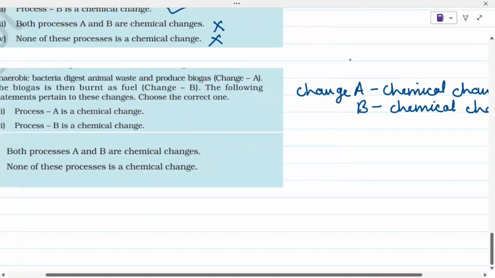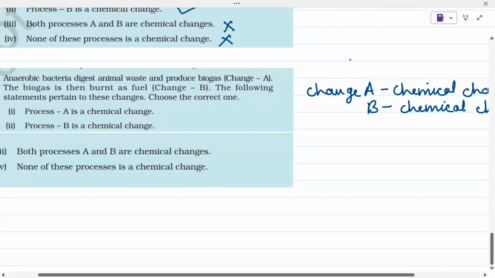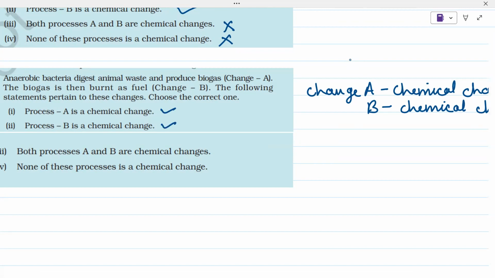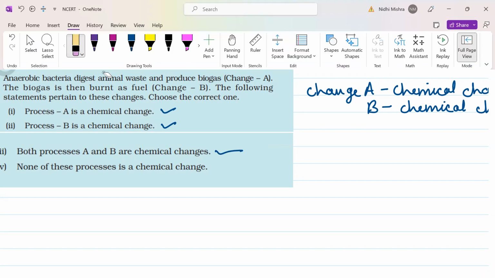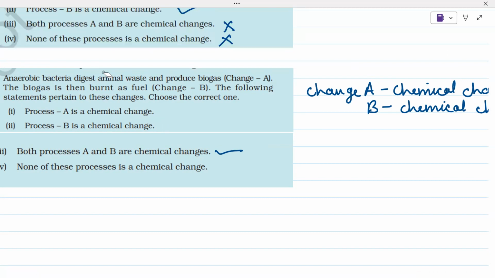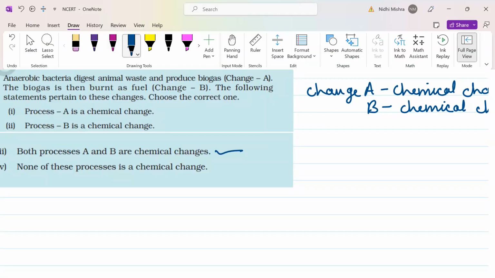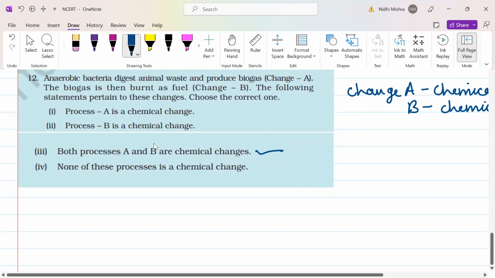So now let's see the options. Process A is a chemical change, process B is a chemical change. Both processes A and B are chemical changes. So this is the most appropriate answer, right? So we will mark this answer. One of these processes is a chemical change. No, both the processes are chemical changes. So we will mark answer 3. Both processes A and B are chemical changes, right?